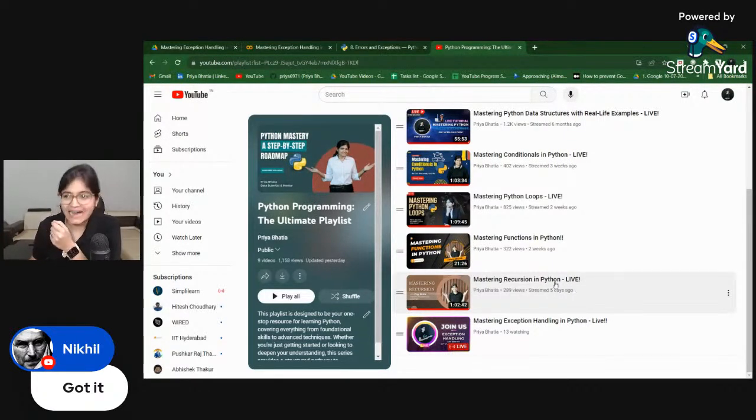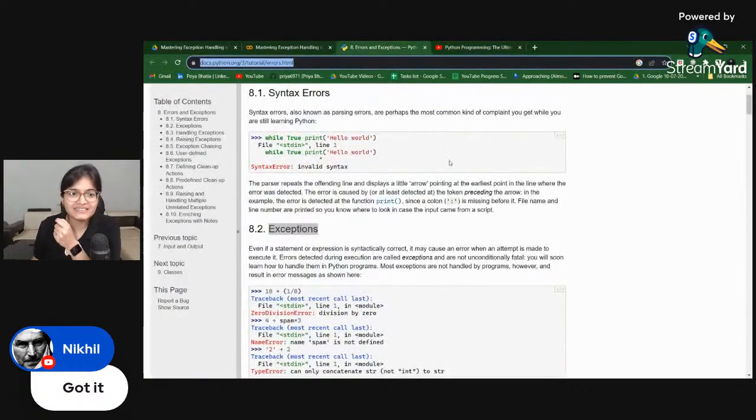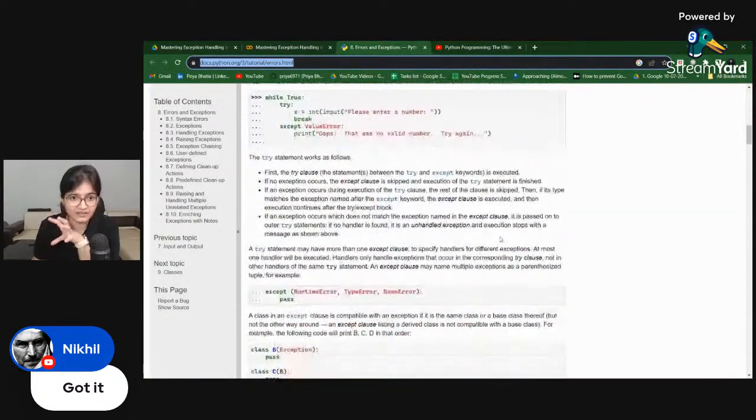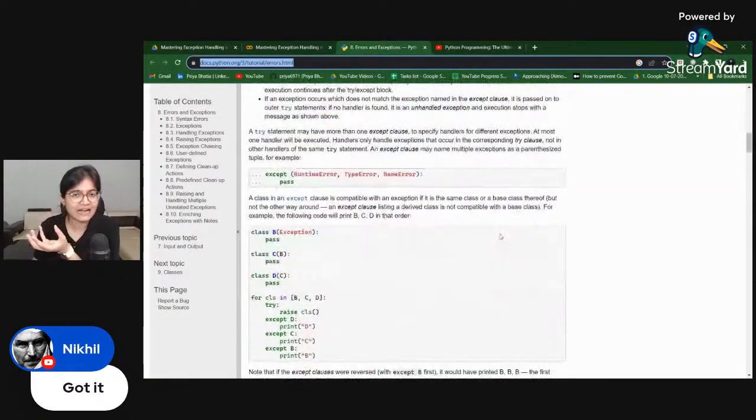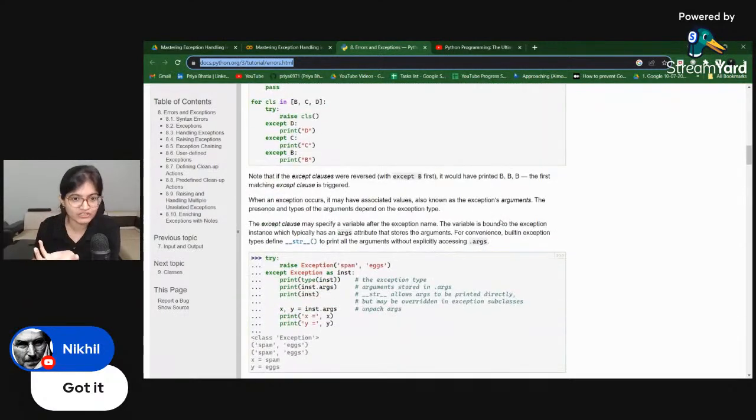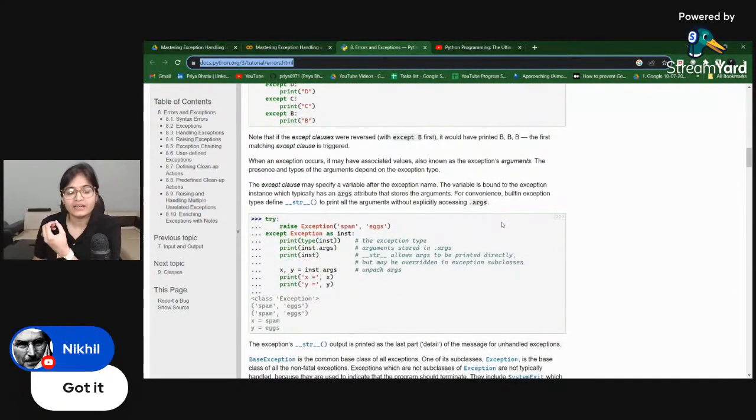Please make sure that after the session you look at this documentation where everything is written in a very nice way. Whatever things I have talked about, I have referred to this documentation to prepare my content, right? Even whatever sessions I usually take, I refer to the documentation to prepare the content, like what I am supposed to teach and how I am supposed to teach you all, so that you will be able to understand in layman's terms. Even a person from a non-programming background should be able to understand.